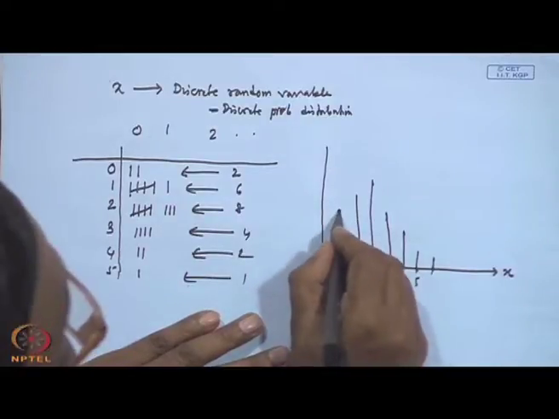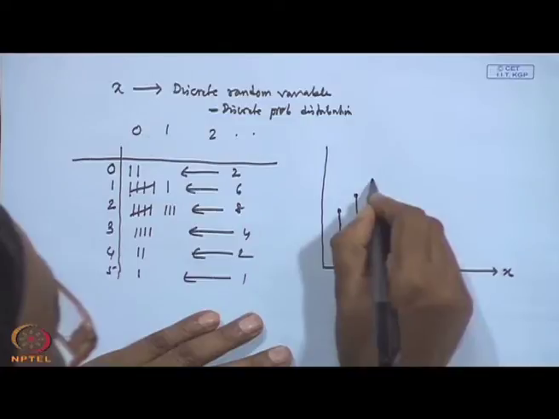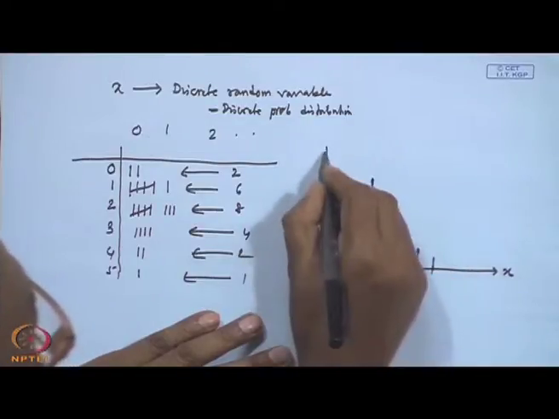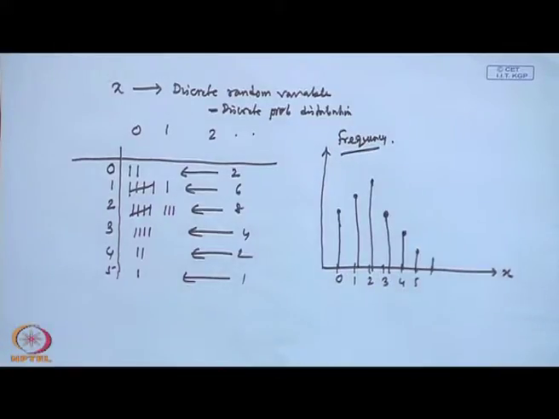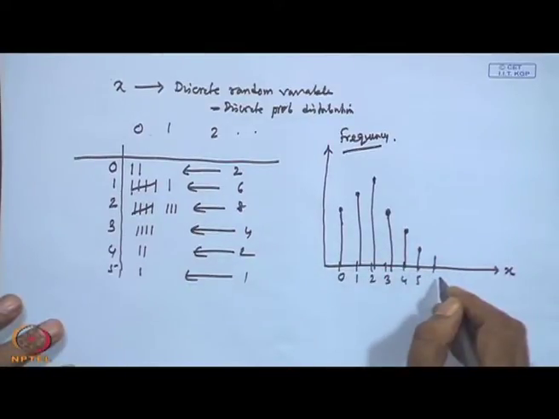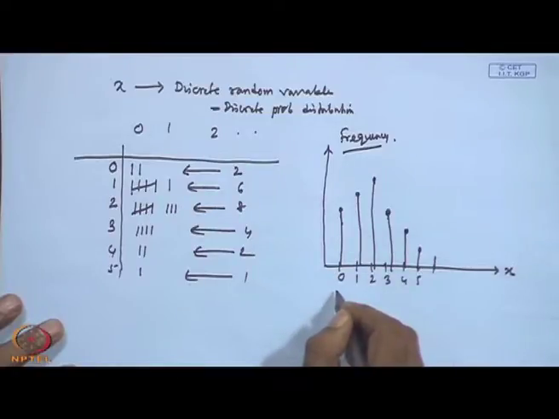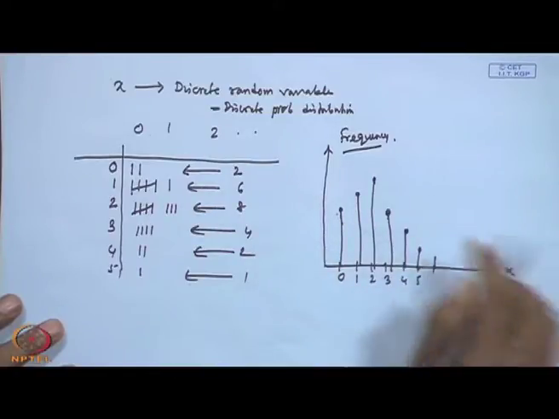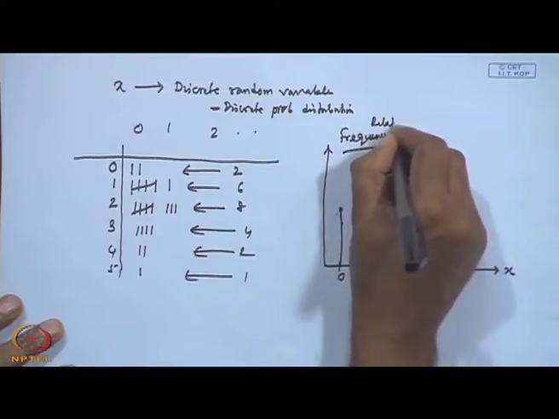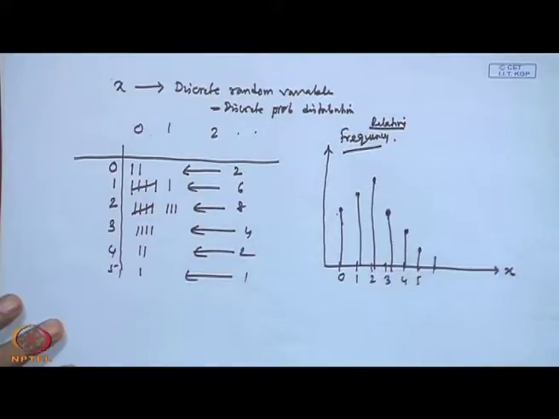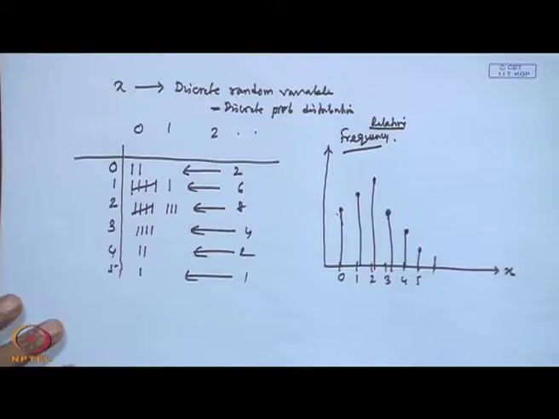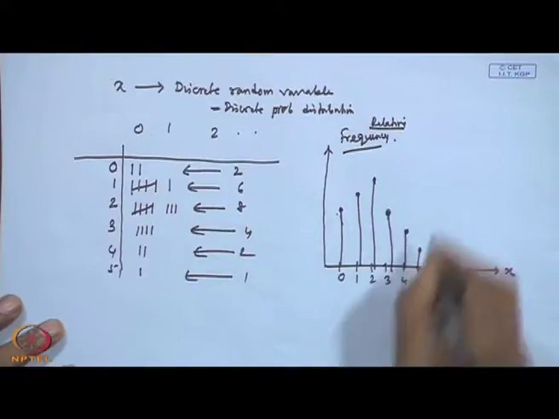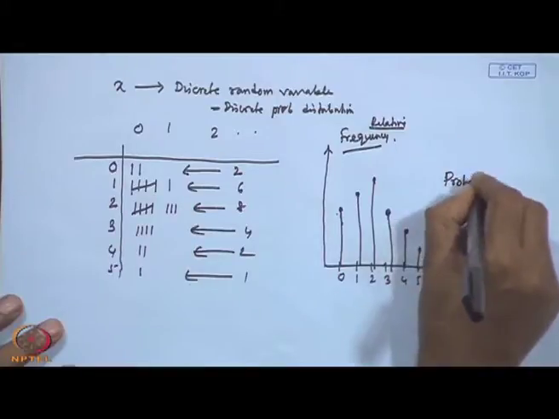I think all of you know this is nothing but the frequency diagram. And if I know the total number, and you divide each of the frequencies by the total, then you will get the relative frequency, and that relative frequency will give you the empirical or crude probability distribution, and this distribution is known as the probability mass function.